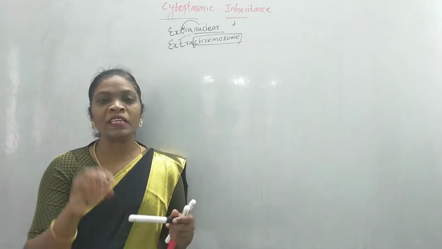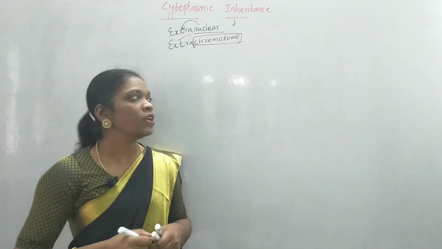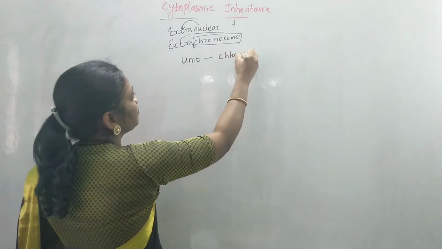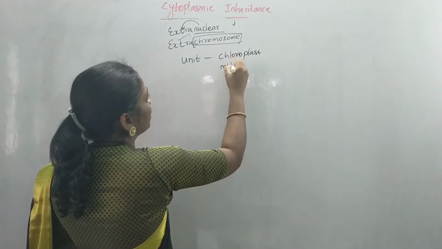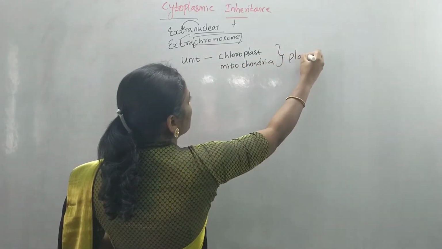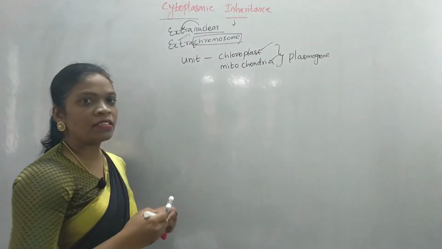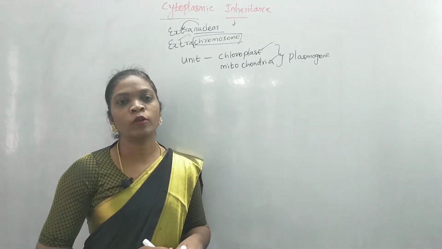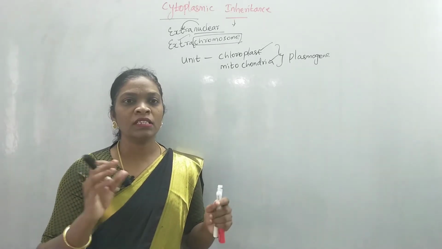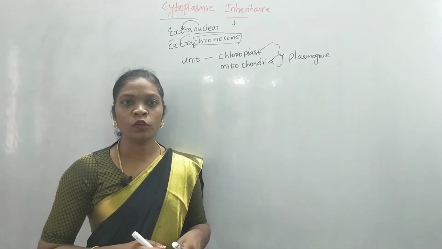The unit present inside the cytoplasmic organelle, which carries the factors from the parent to the offspring, is known as plasmogene. The unit present in chloroplast and mitochondria is known as plasmogene. These plasmogenes carry the information through the chloroplast and mitochondria to the next generation. This type of inheritance is known as cytoplasmic inheritance. What is the meaning of cytoplasmic inheritance? Apart from the nucleus, the structures present in the cytoplasm are responsible for carrying the information from the parent to the offspring.